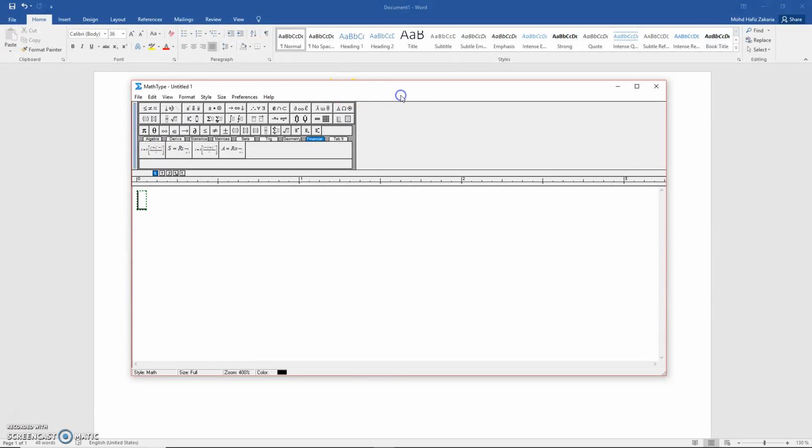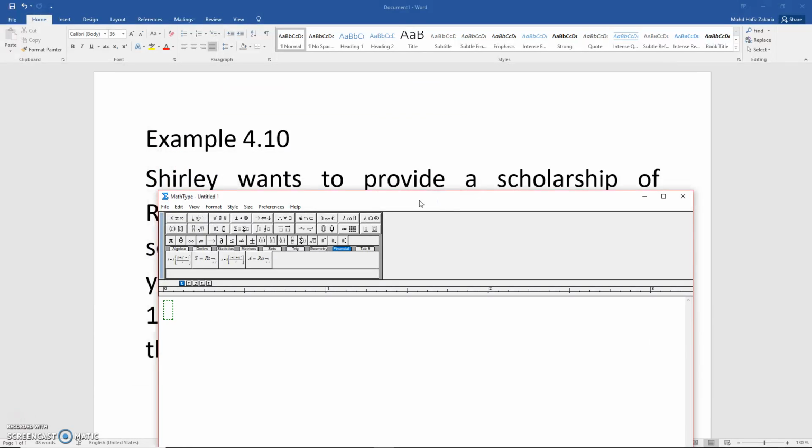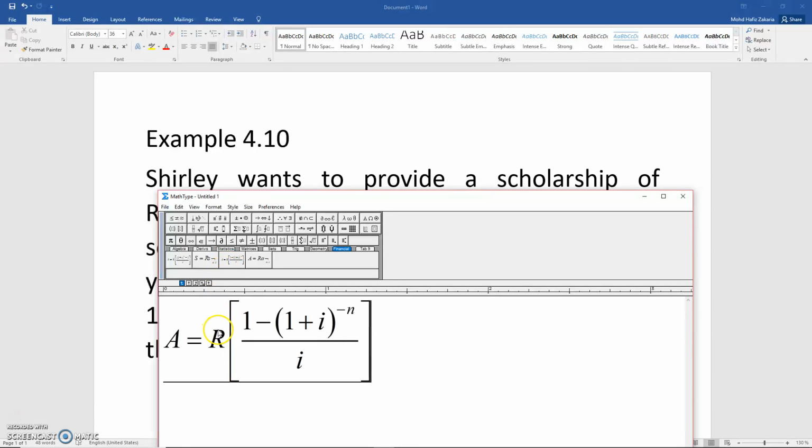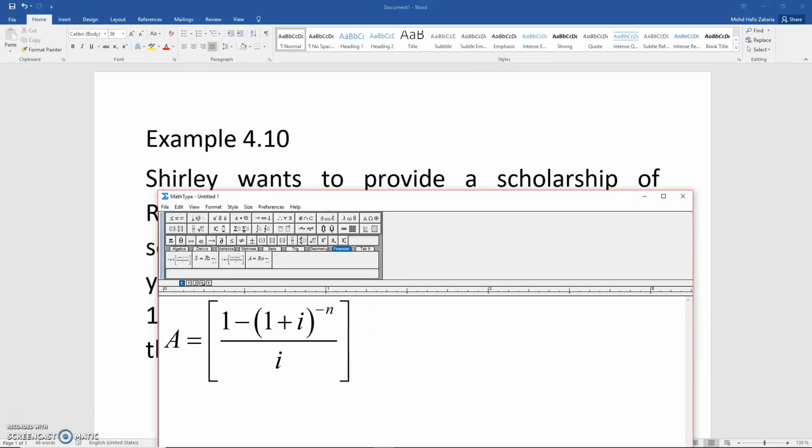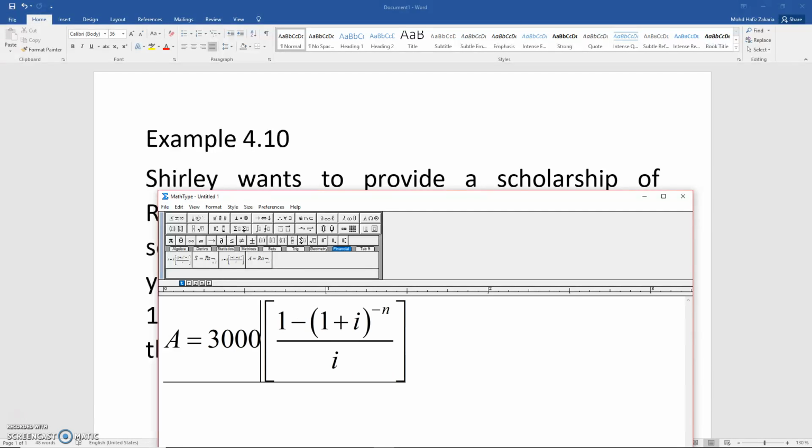To find out the initial amount that needs to be deposited, of course we will use the formula of present value. The amount of money that needs to be paid yearly is 3,000.